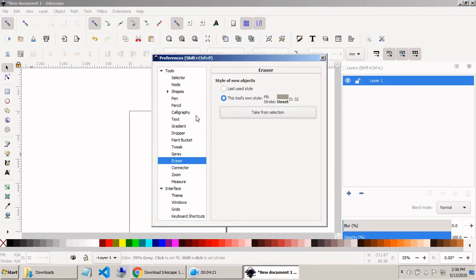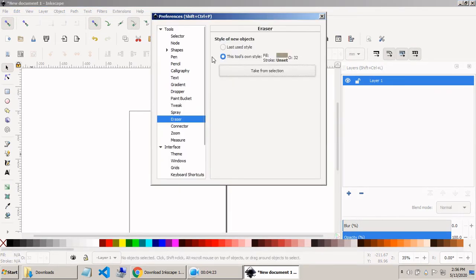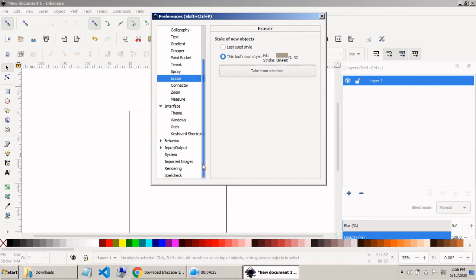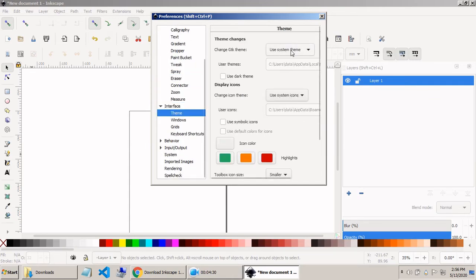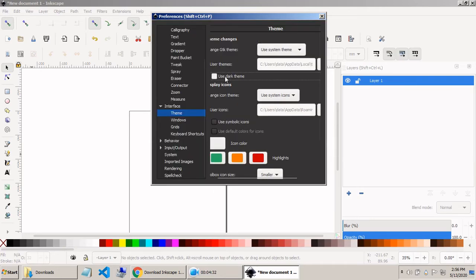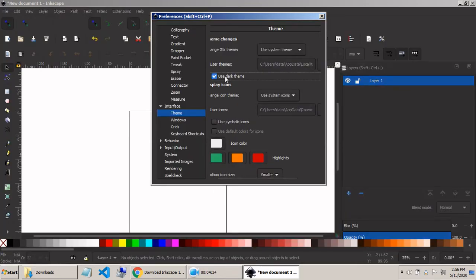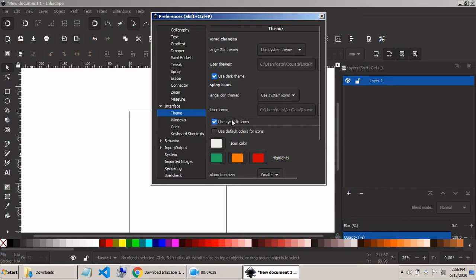You all wanted to know how to get the black theme in Inkscape. Now you can get it by going Edit, then Preferences, then Interface Themes. Tick the Use Dark Theme options. Boom! The theme changed to black. You can change the icon also. I personally like using the symbolic icon. It looks great.